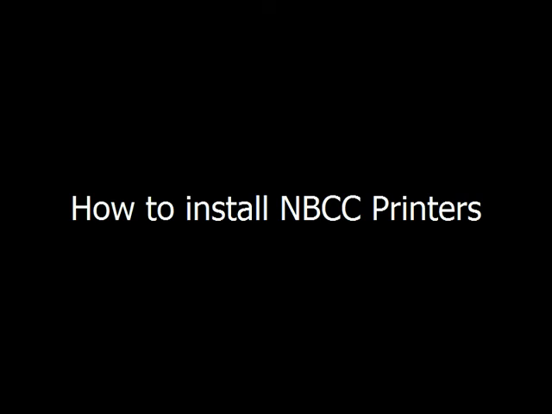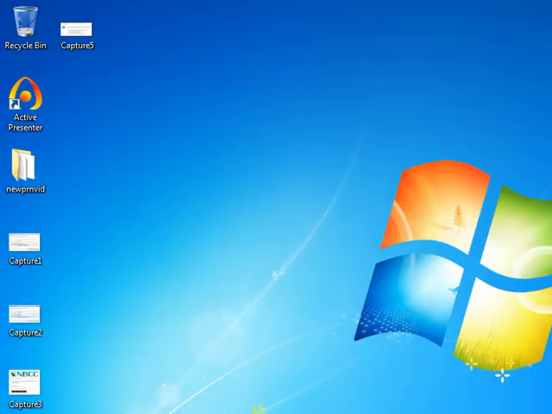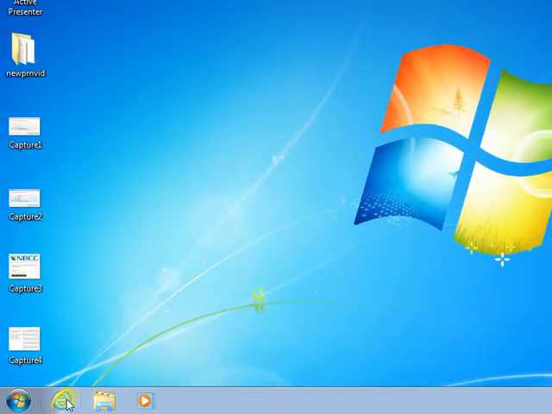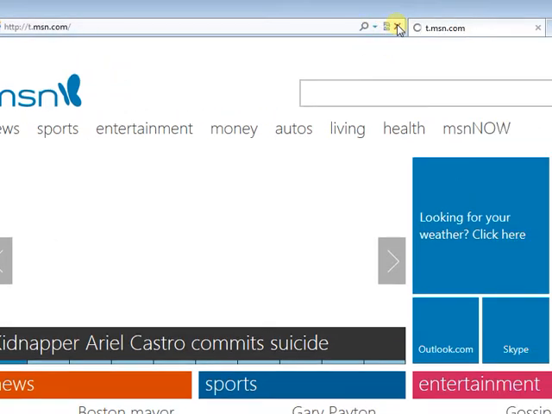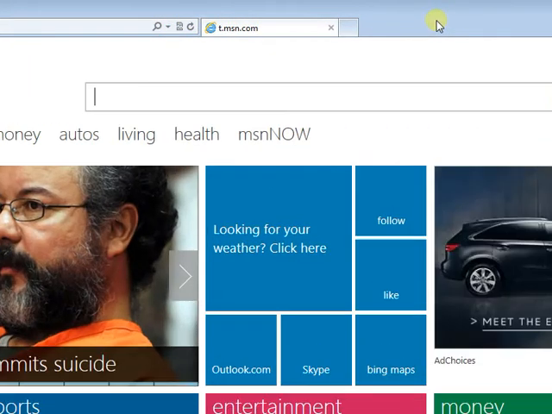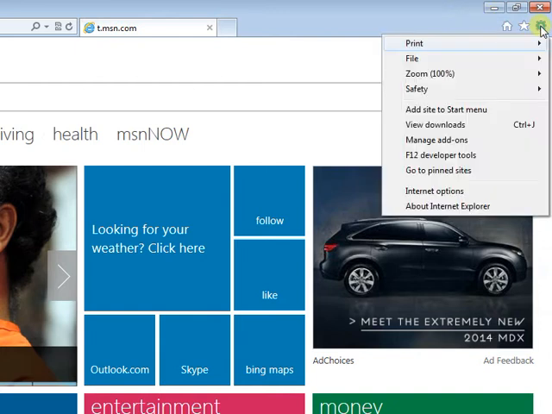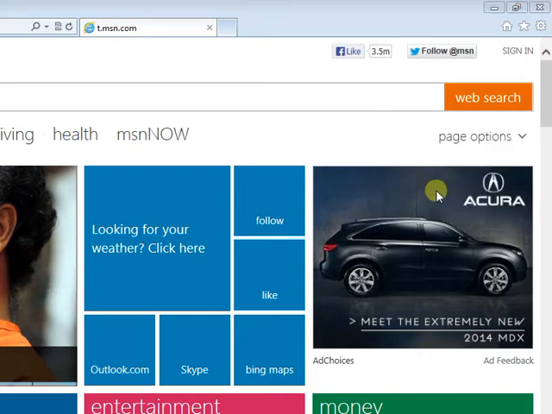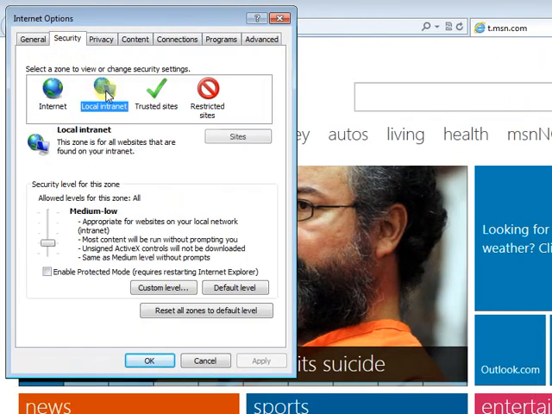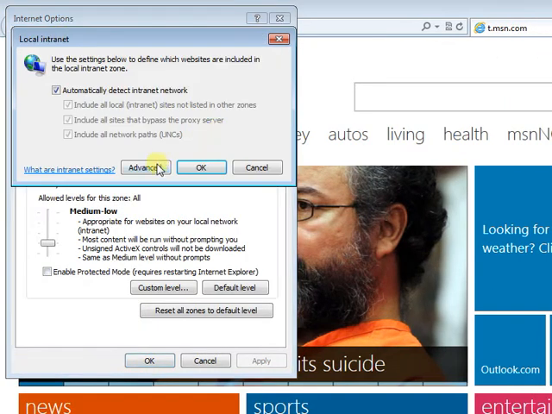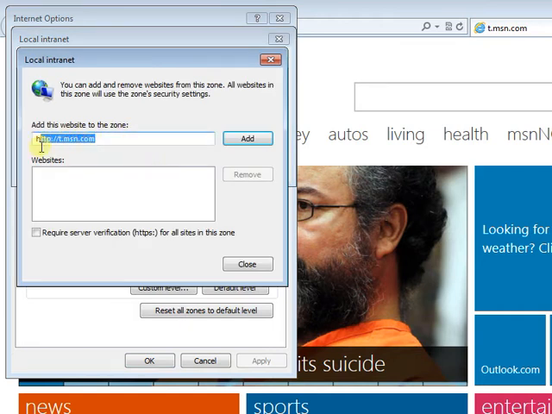Hello, this video will show you how to install the printers for NBCC. So click Internet Explorer. Then in the upper right hand corner find an icon that looks like a gear and go to Internet Options. Click the Security tab, then Local Intranet, and then Sites, then Advanced.